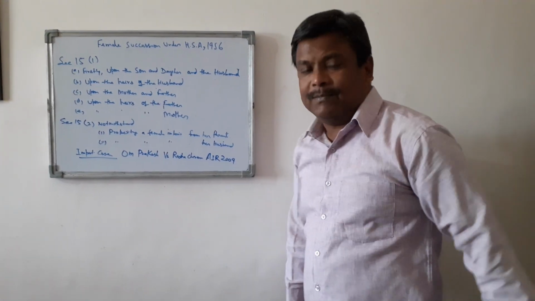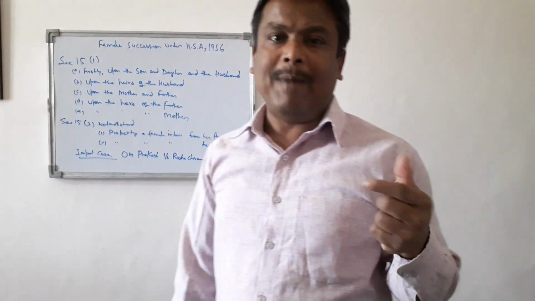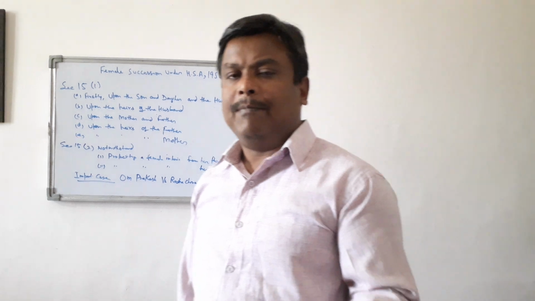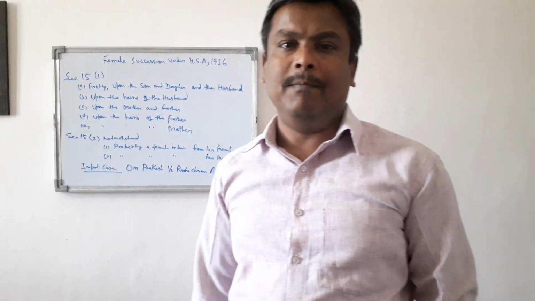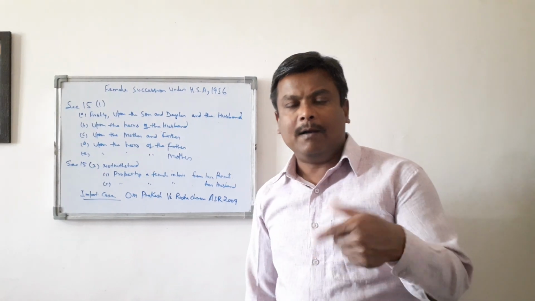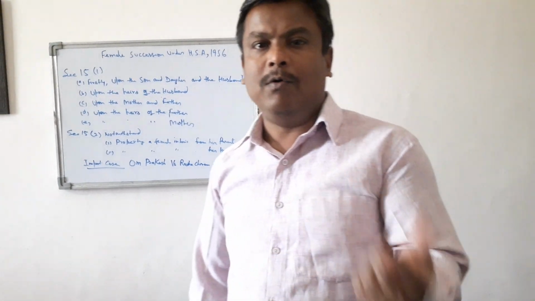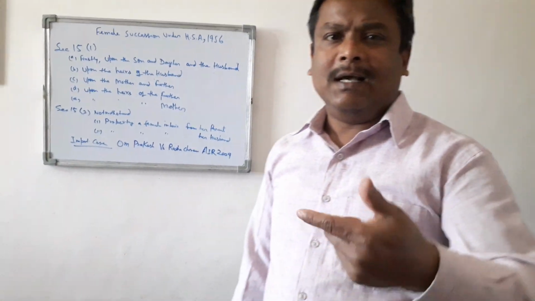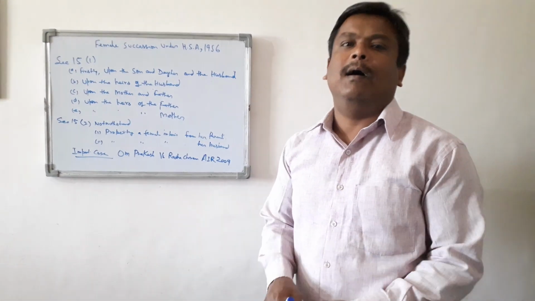Now come to the facts of the case. One girl got married. After 4 months of her marriage, her husband died of a snake bite, and her brother-in-law threw her out of her in-laws' home, and she came back to her parental home.